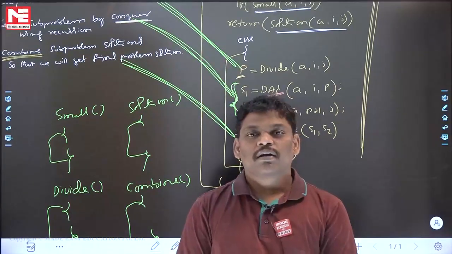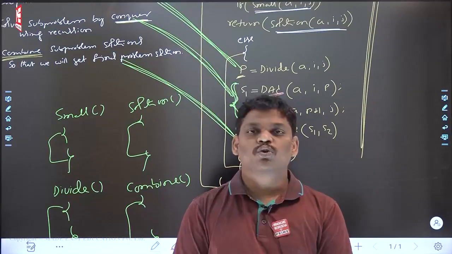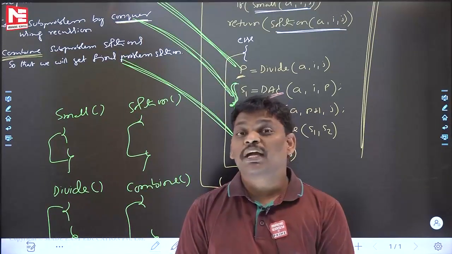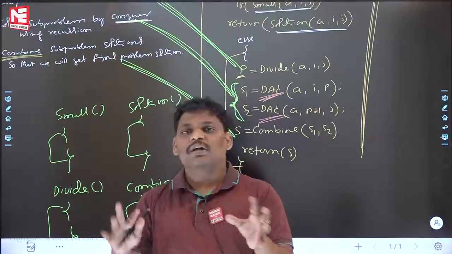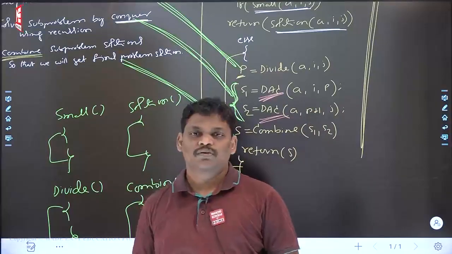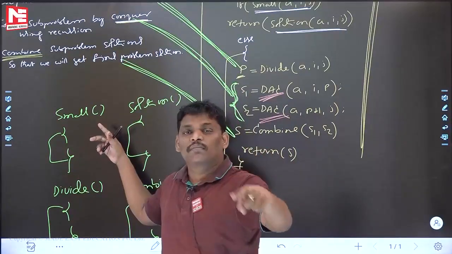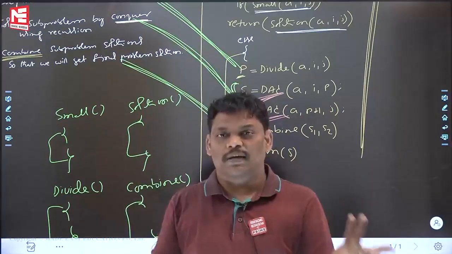Someone will say that for my problem, one element is there, then only small. Someone will say that for my problem, 2 elements are there, then only small. Someone will say that for my problem, 10 elements are there, then small problem. But one thing, all are in terms of constants only. So that is the reason for the lot of flexibility. If I say only one is small, I am forcing. If we give more flexibility, more users will come.